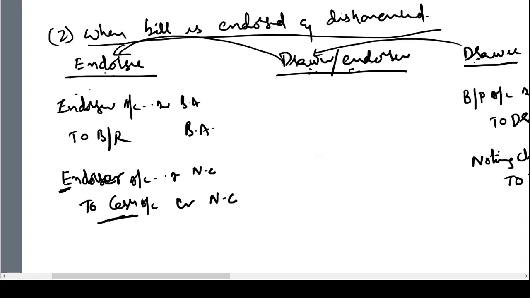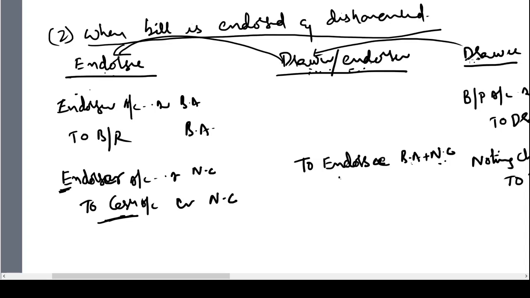The drawer has to pay money to endorsee, hence he will credit him with bill amount plus noting charges. The drawer or the endorser has to show endorsee as a creditor because he has to pay money now. Endorsee account will be credited with bill amount and noting charges.